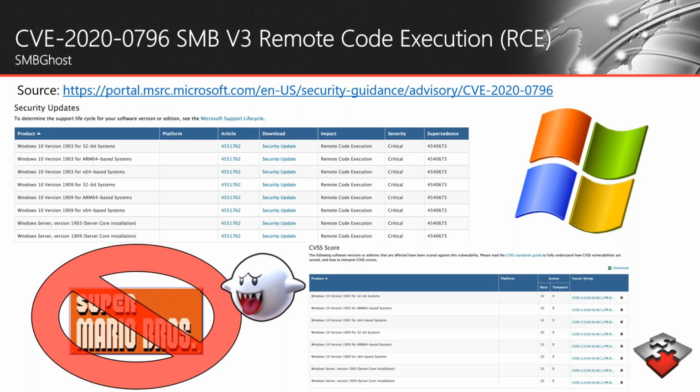CVE 2020-0796 is a bug in Windows 10 1903 and 1909's newest SMB3 compression capability. SMB protocol version 3.1.1 introduces the ability for a client or server to advertise compression abilities and to selectively compress SMB3 messages as beneficial. To accomplish this, when negotiating an SMB session, the client and server must both include a SMB2_COMPRESSION_CAPABILITIES flag as documented in MS-SMB2 2.2.3.1.3 documentation.